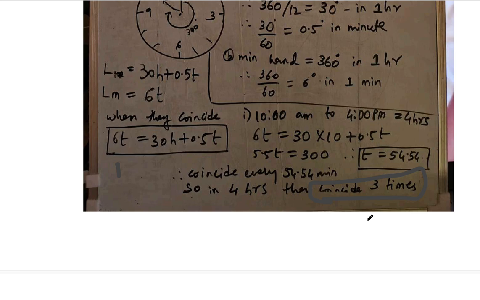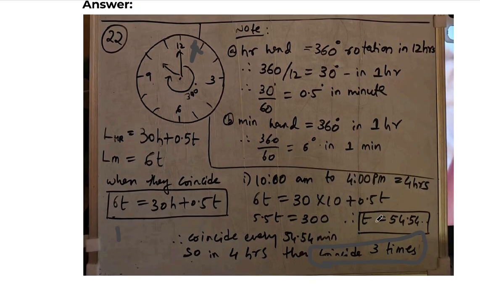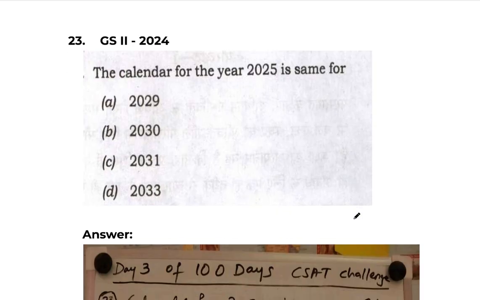Okay, clear? Fine. If you get confused, what you can do? Add 54 minutes to 10 o'clock, and again to 10:54 you add 54 minutes, and keep on adding and see how many times you get the coincidence. It will be 3 times.